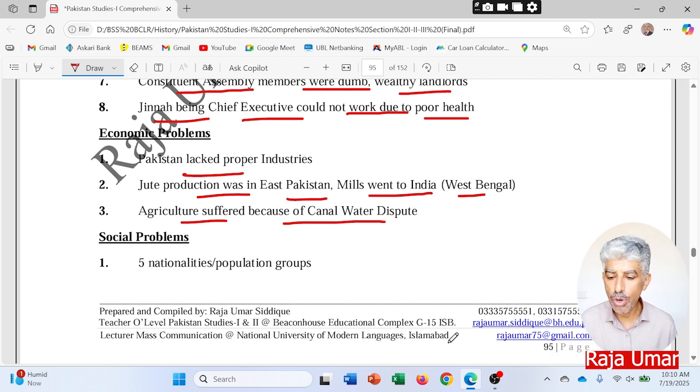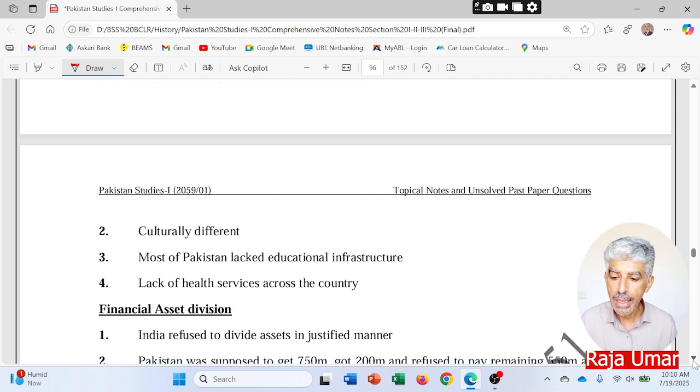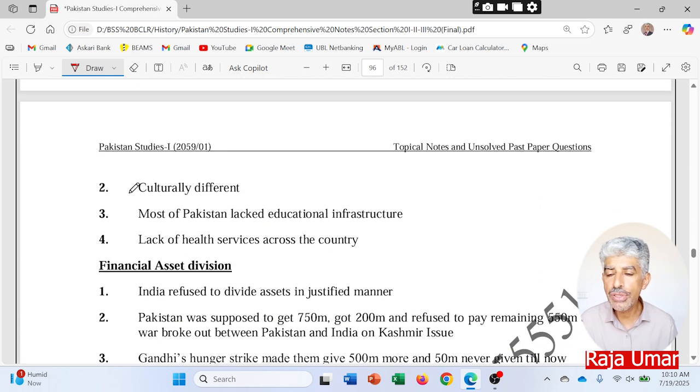Social problems. There were five nationalities, population groups, I mean Punjabis, Balochis, Sindhis, Pathans, and Bengalis. So five different nationalities, and every nationality had a large population. That created a big problem of unity among the nation. All of these were culturally very different from one another, and that created a conflict, and it remained, and it is there right now.